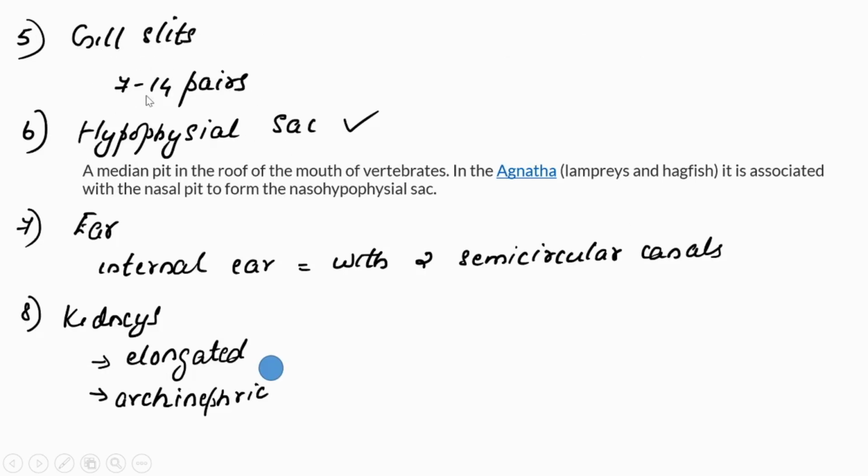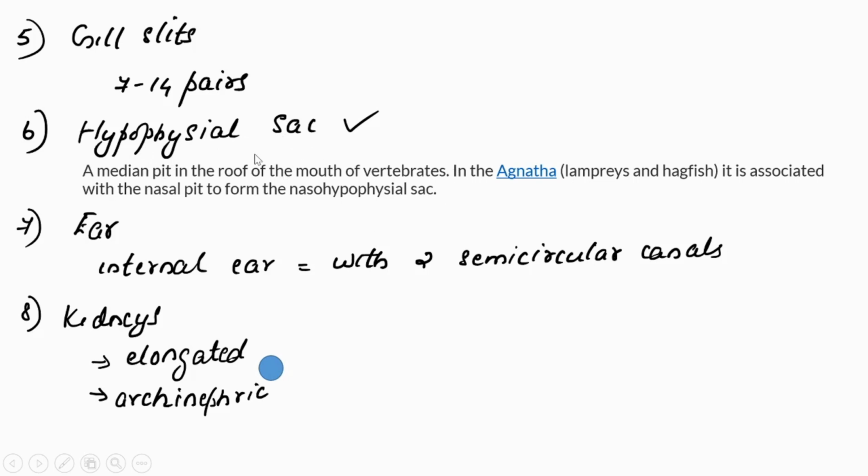Then gill slits, about 7 to 14 pairs of gill slits are present. Hypophyseal sac is present. What is the hypophyseal sac? It is a pit that we can see in the roof of the mouth of vertebrates. That pit is called the hypophyseal sac.